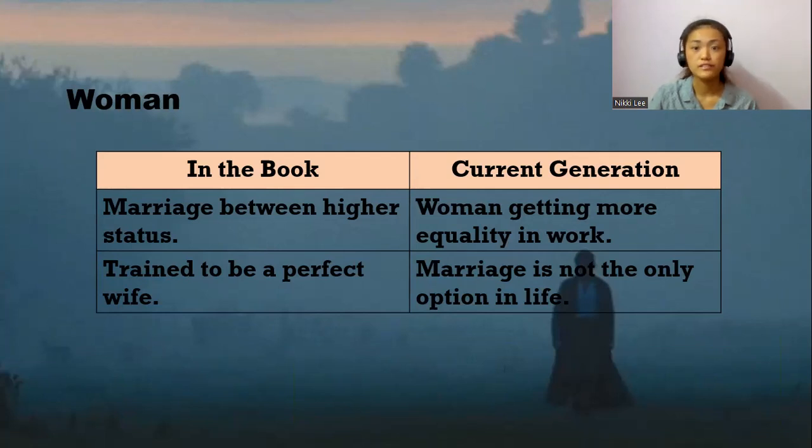And marriage is not the only option in life anymore for women, which means that women can choose not to get married and not to have children. They can enjoy their own single life, like traveling. So they don't have to be tied into marriage. Marriage is not their only option after finishing high school, university, a degree or master's. Women can work, or they can become an influencer or start their own career, which means they don't really have to rely on men anymore in this current generation, because our generation is hoping that men and women are equal in the world.